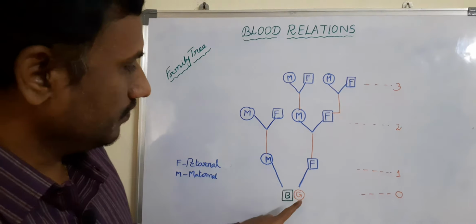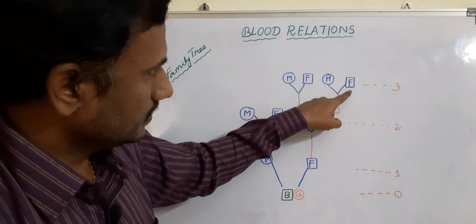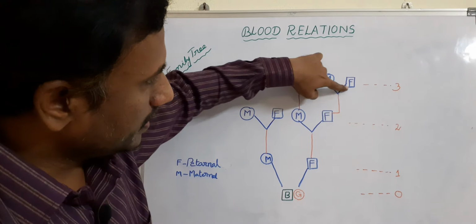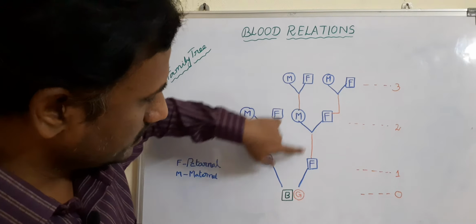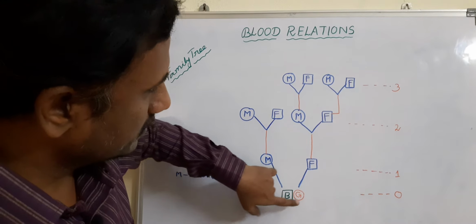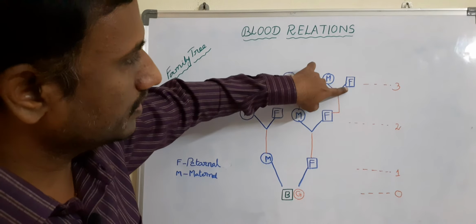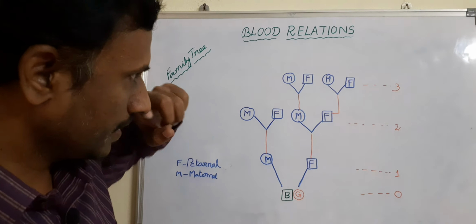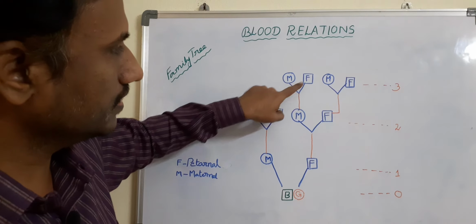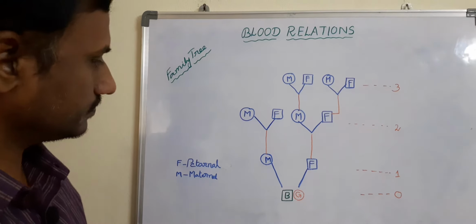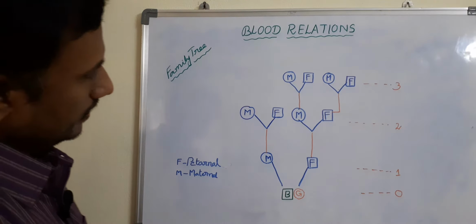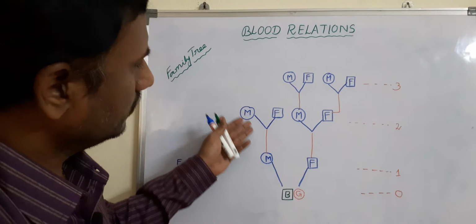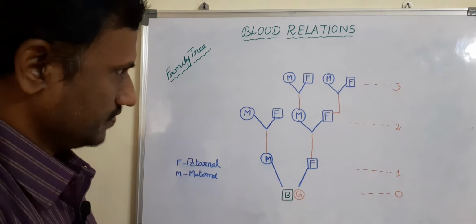Then what we call here, these are the parents for this person. That means what the relation for these children means great grandfather, great grandmother. Here also great grandfather, great grandmother. And similarly, you can take from mother side also.